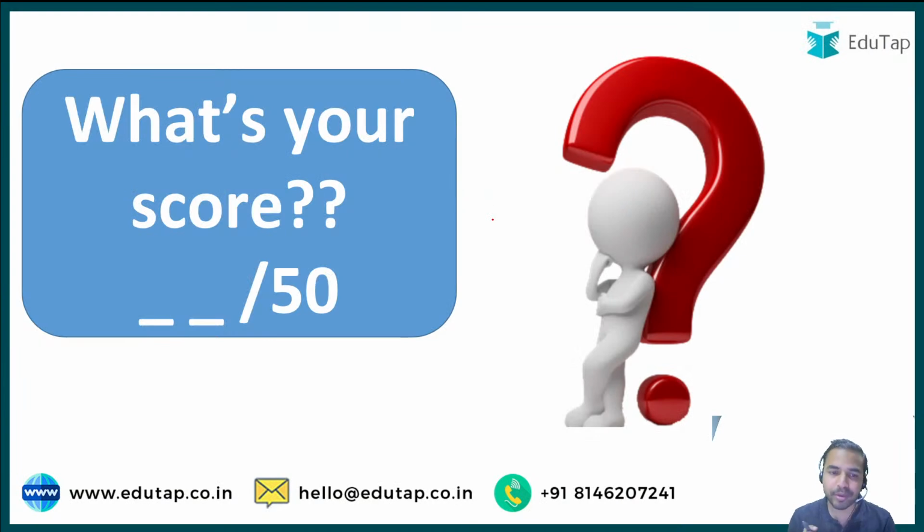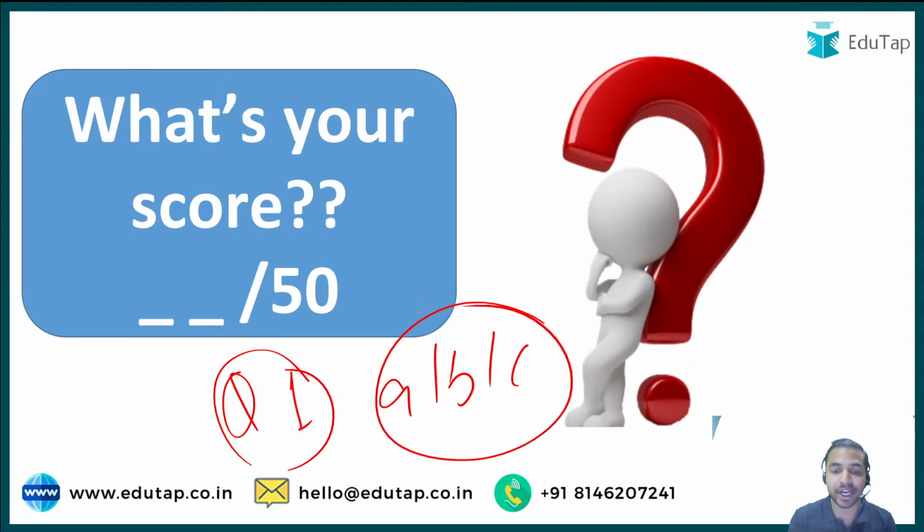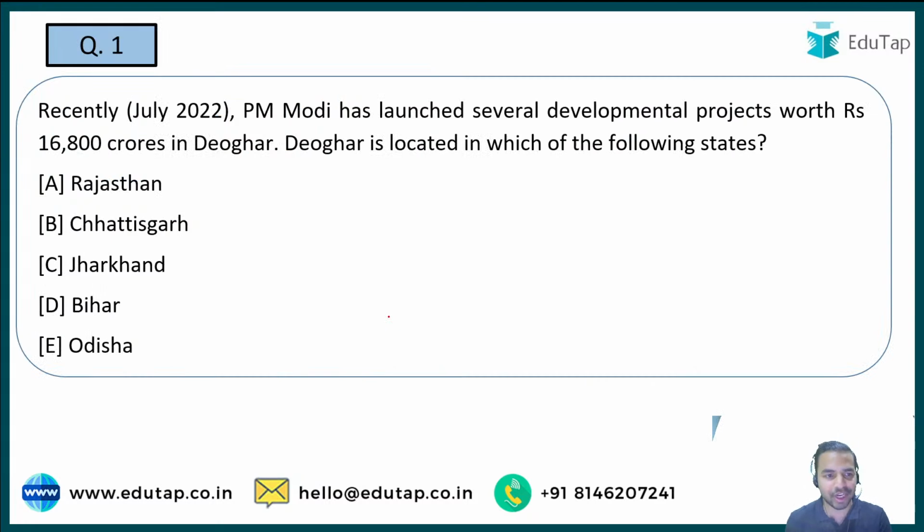Before beginning the session, there is a small instruction. You are required to answer the questions in the comment section: just type the question number and the option that you think is right. Apart from that, you are also required to calculate your scores, that is, how many questions you got correct in this session. So without wasting any more time, let's begin with the very first question.